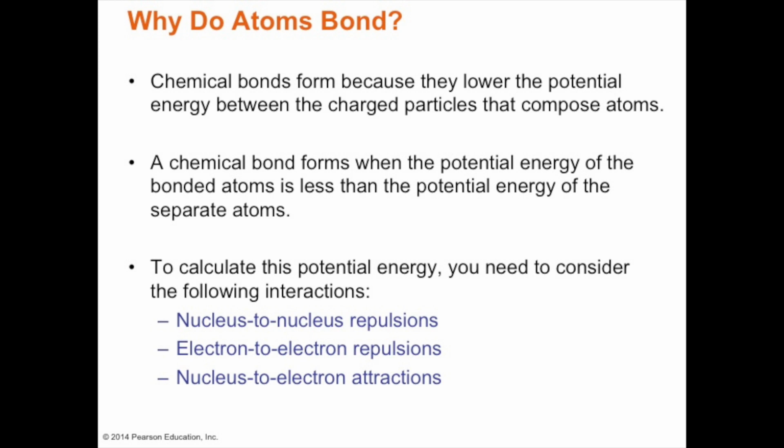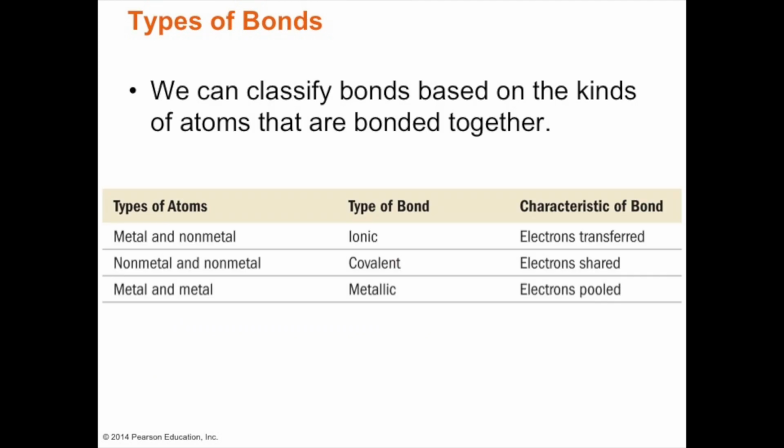To calculate this potential energy, we look at the nucleus-to-nucleus repulsions, electron-to-electron repulsions, and nucleus-to-electron attractions. We can look at the different types of bonds. A metal and non-metal form an ionic bond, and we learned that electrons are transferred. For non-metal and non-metal, we have covalent bonding, and electrons are shared. When we have metal and metal, it's a metallic bond, and the electrons are pooled together.